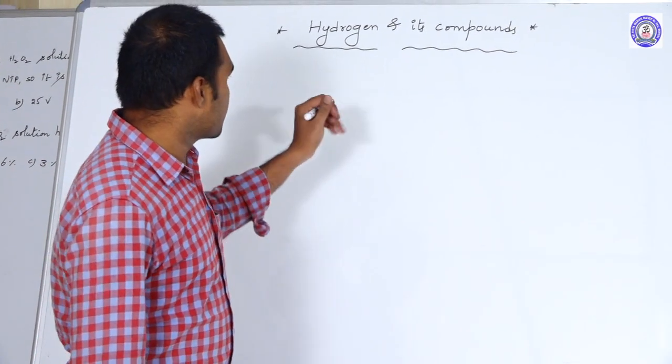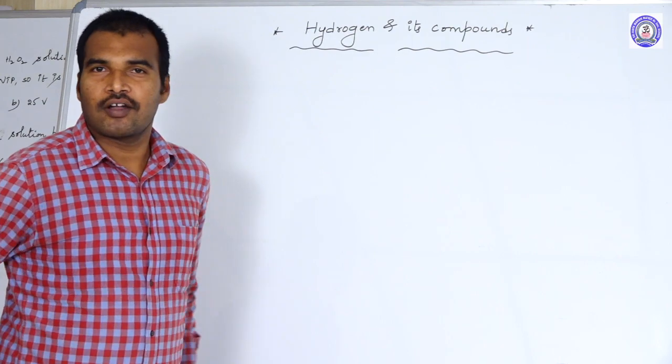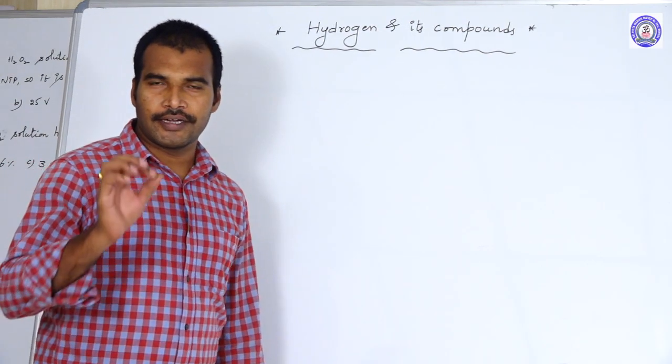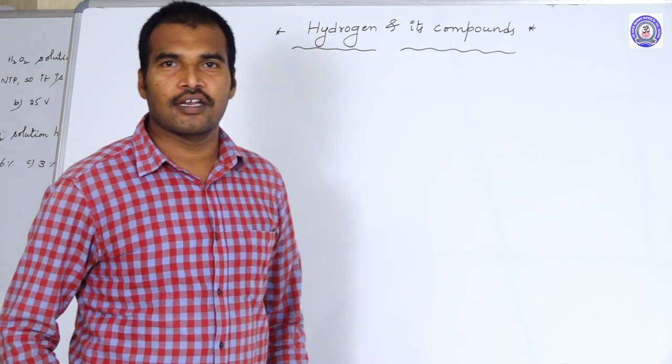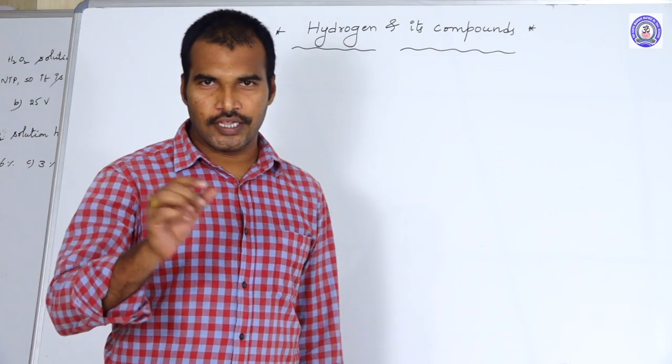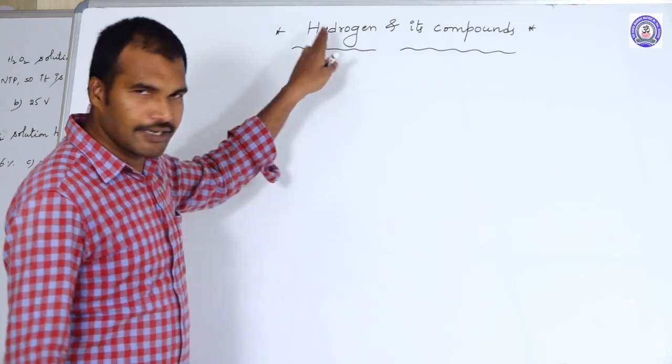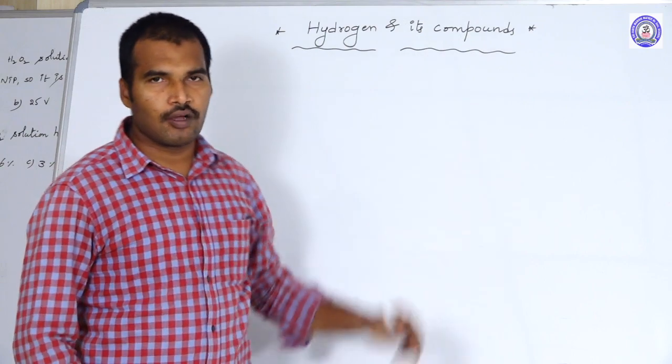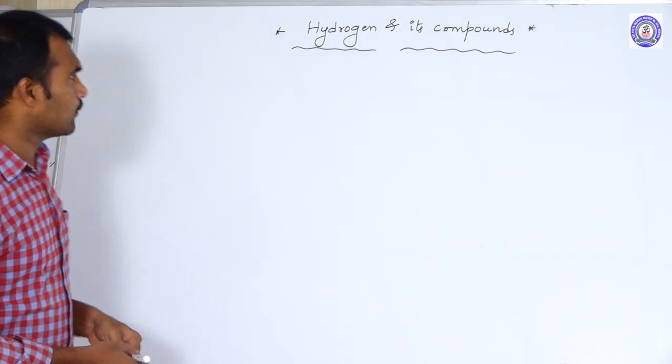So today we are going to discuss hydrogen and its compounds. As we know, hydrogen is the first element in the long form of the periodic table. Okay, so let us start.